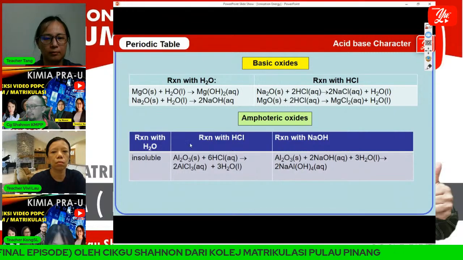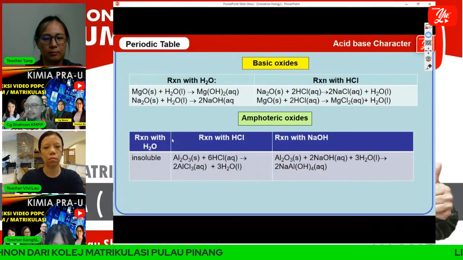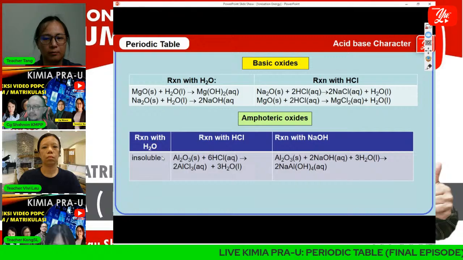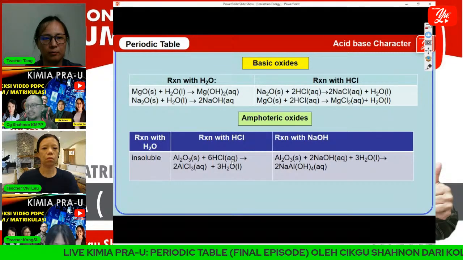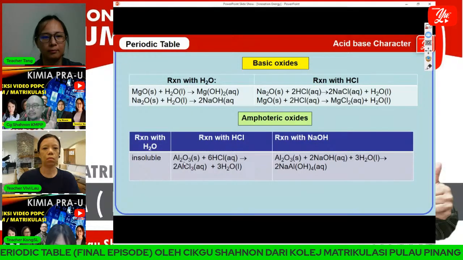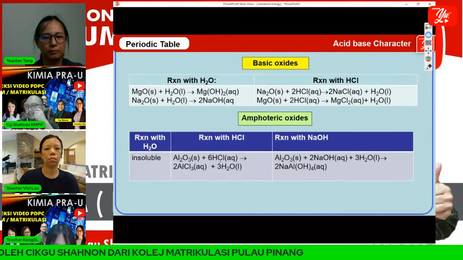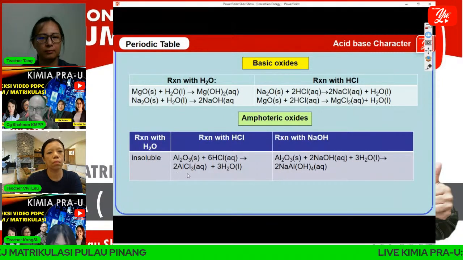For aluminum oxide, in case of aluminum oxide, it is insoluble in water, and aluminum oxide can react with acid. HCl is acid. Aluminum oxide can react with acid. That means aluminum oxide is basic because it can react with acid to form salt and water.